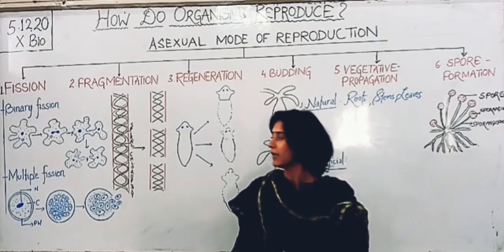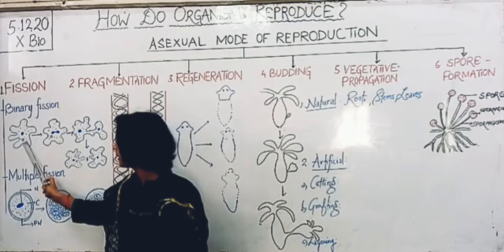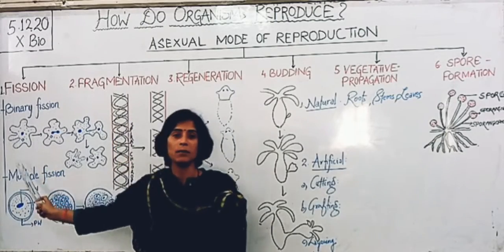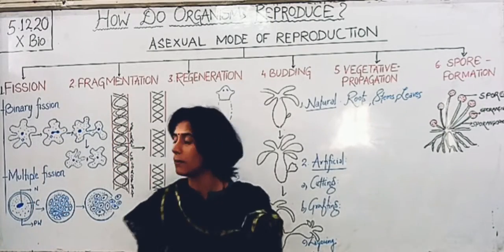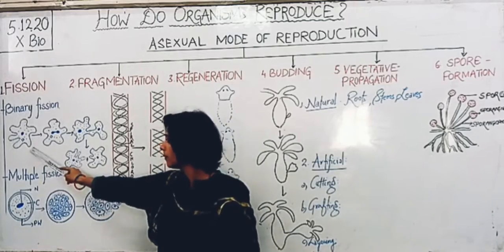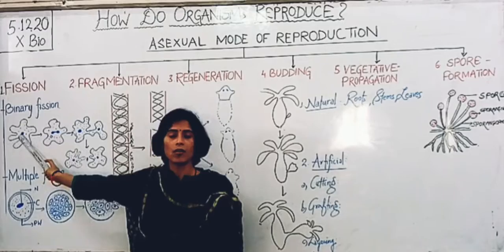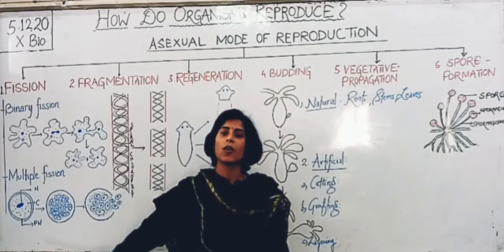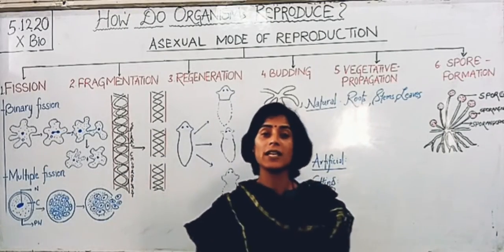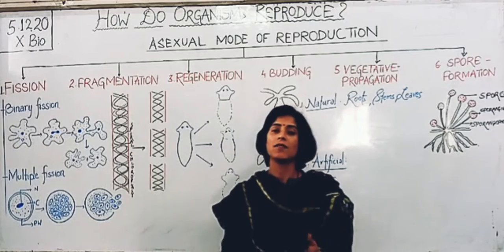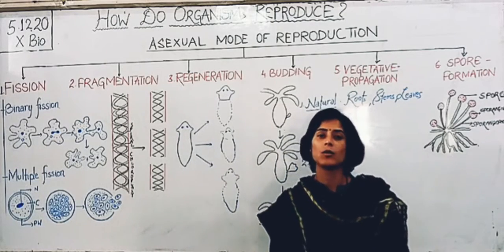Now how does this take place? Well, students, if you look at this diagram, this is an amoeba, one of the protozoa. What happens here in amoeba? It has an irregular structure, and at the center there is a nucleus. First of all, the nucleus divides, and division of the nucleus is called karyokinesis.